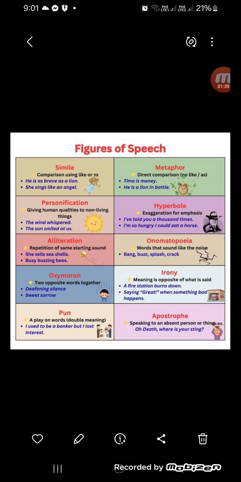Busy buzzing bees. B, b, b. So this is the letter B, or the sound B is repeated at the beginning of the three words.